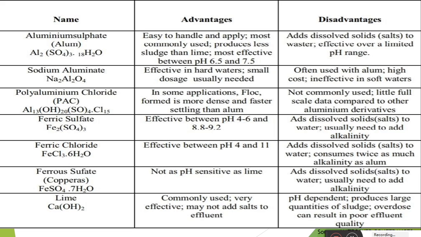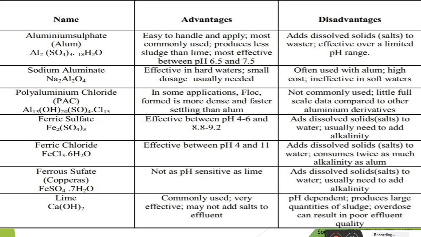The disadvantage is that it is not commonly used, and there is little full scale data compared to the other aluminum derivatives. Next one is the ferric sulfate. The advantage of the ferric sulfate is that it is effective whenever the pH is 4 to 6 and whenever the pH range is 8.8 to 9.2.